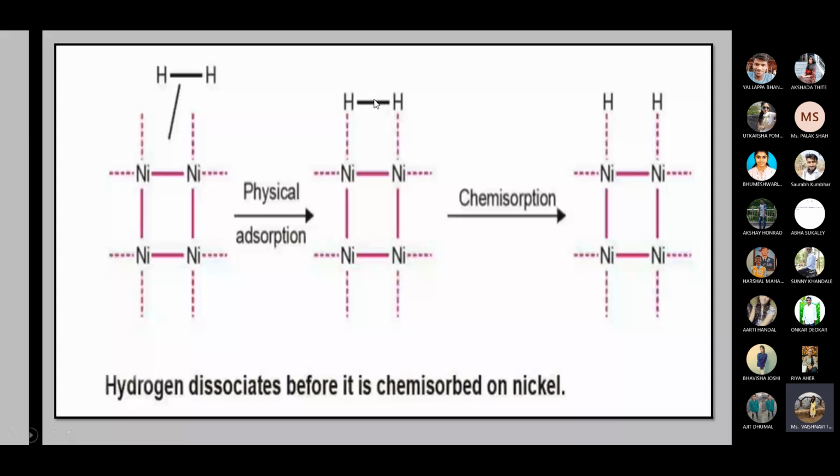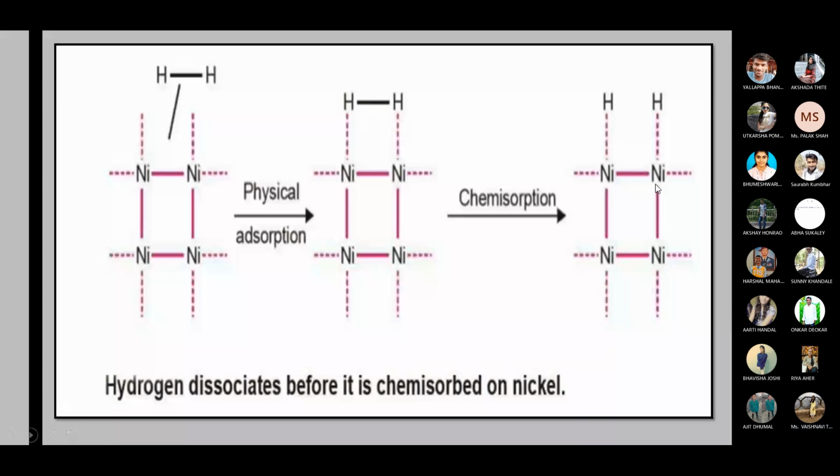After this step, chemisorption takes place, and when chemisorption takes place, this bond breaks in a homolytic manner, and each hydrogen atom binds to a nickel, like this: nickel-hydrogen atom, nickel-hydrogen atom. This phenomenon is called chemisorption, or this is the type of homolytic cleavage.